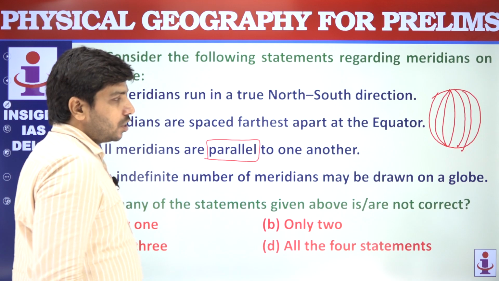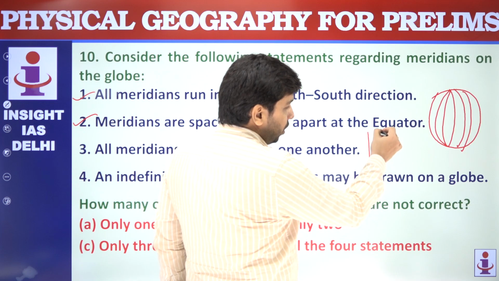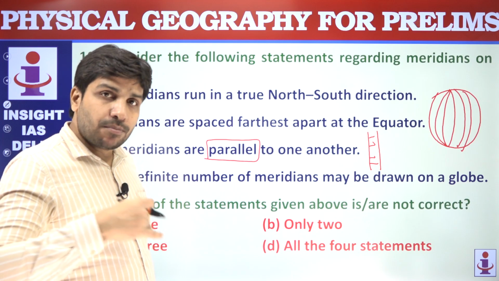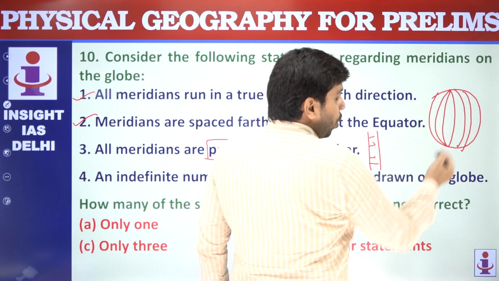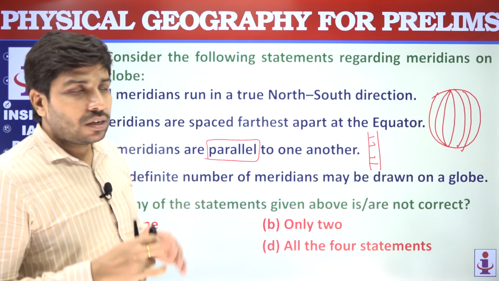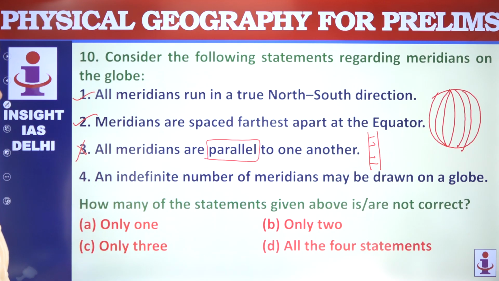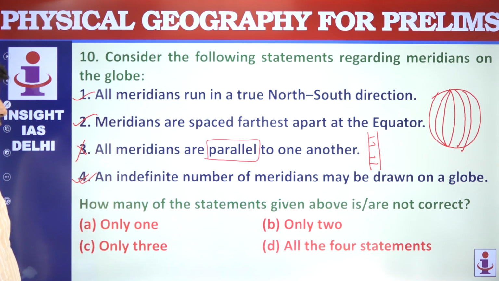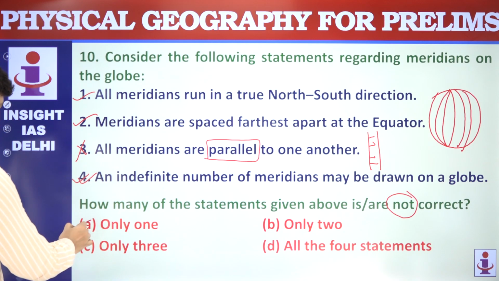All meridians are parallel. Meridians are not parallel to each other because they meet at the poles. What does parallel mean? The distance between the two lines remains equal throughout. But in the case of meridians, this does not happen because all the meridians meet at the poles. So this is not correct. And an indefinite number of meridians, yes, it is an imaginary line, so an indefinite number of meridians can be drawn on the globe. Statements 1, 2 and 4 are correct. The question is asking for the not correct one, so only one is not correct.